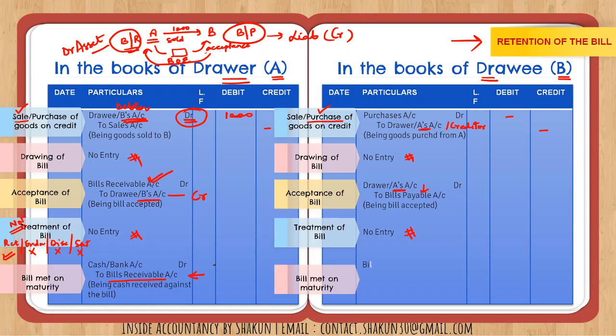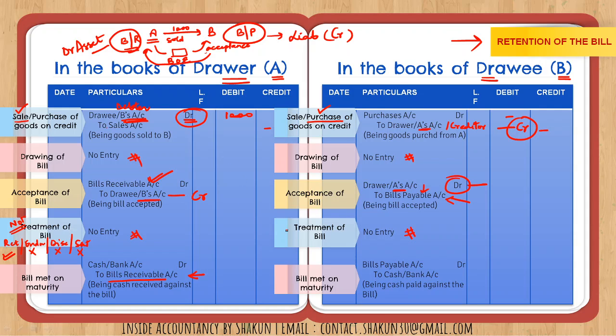In case of B, what will be the entry? He is making the payment. So obviously cash or bank will be credited because cash is going out, and bills payable will be debited. Bills payable was a liability which we had created, although he is making the payment to A, but again A's account does not exist because we had first credited it and then we had debited it. So A's account does not exist in our books. In our books exists the liability bills payable, which is now being paid. So therefore bills payable is debited to cash or bank. This is the entry that we'll pass at the time of maturity.